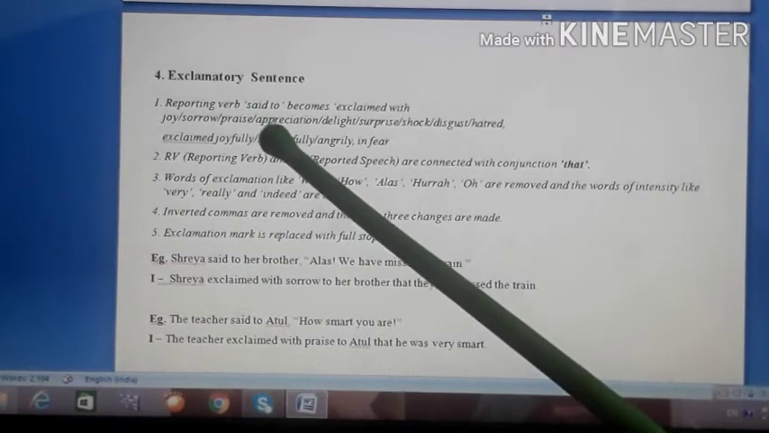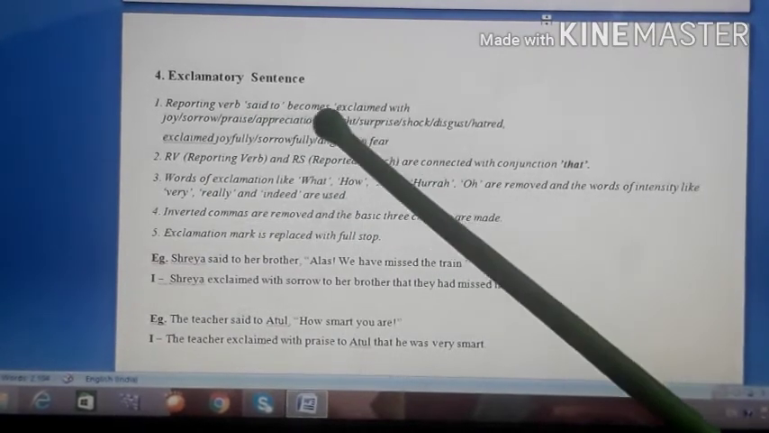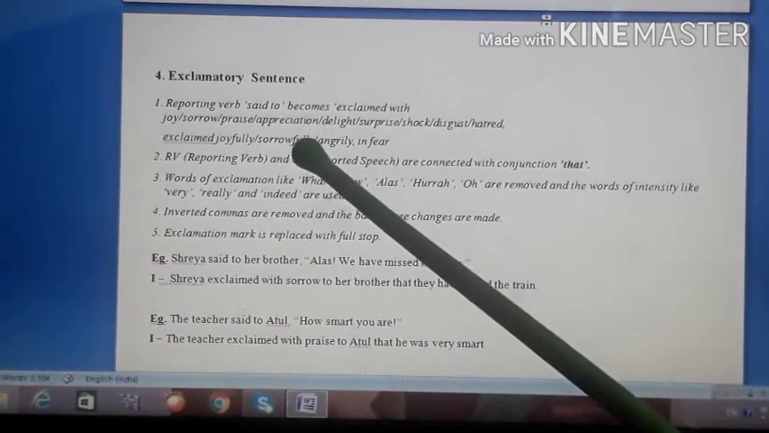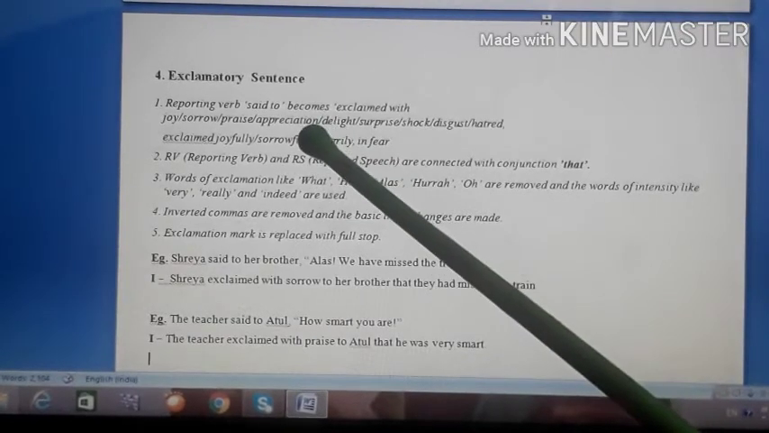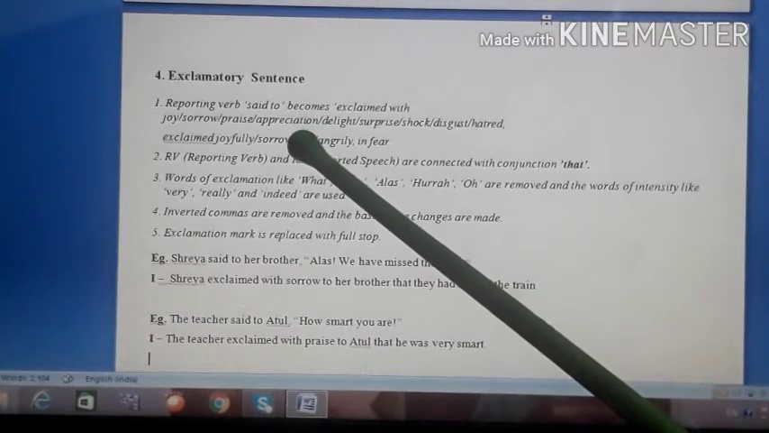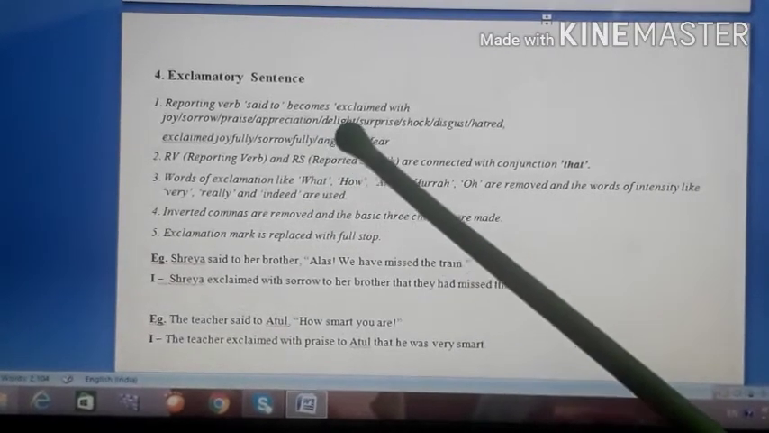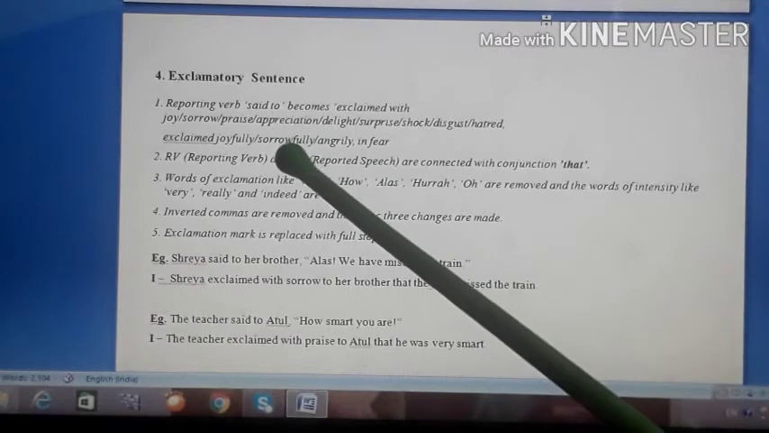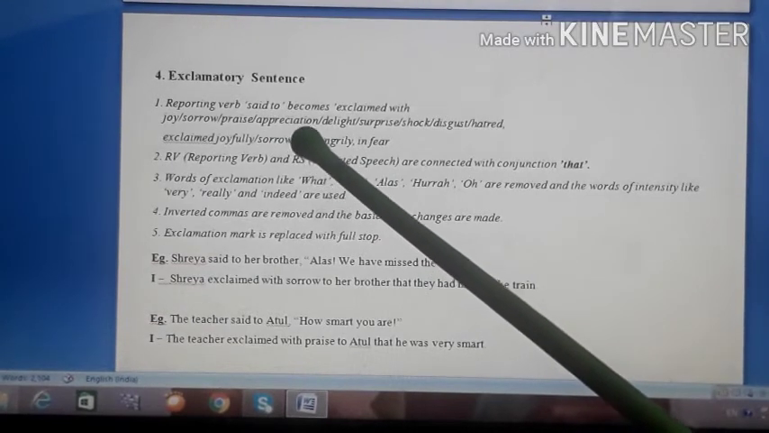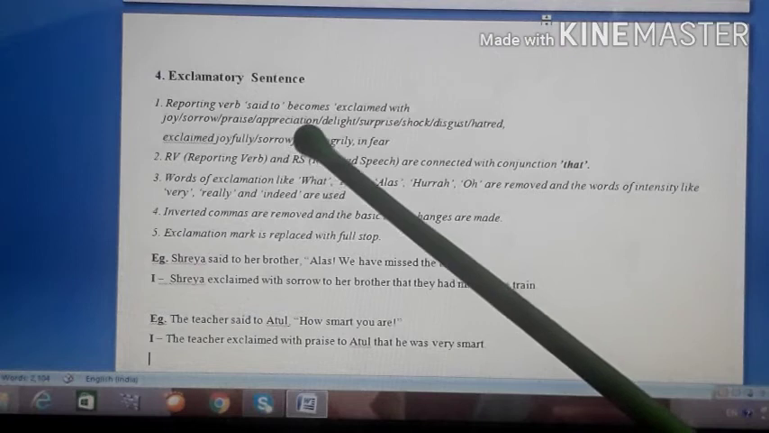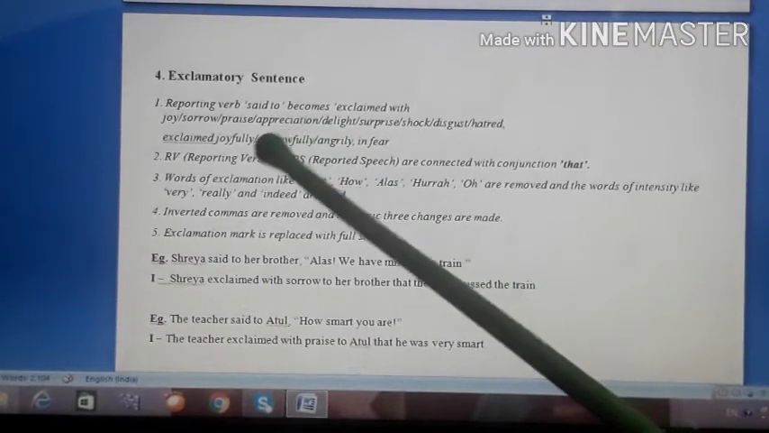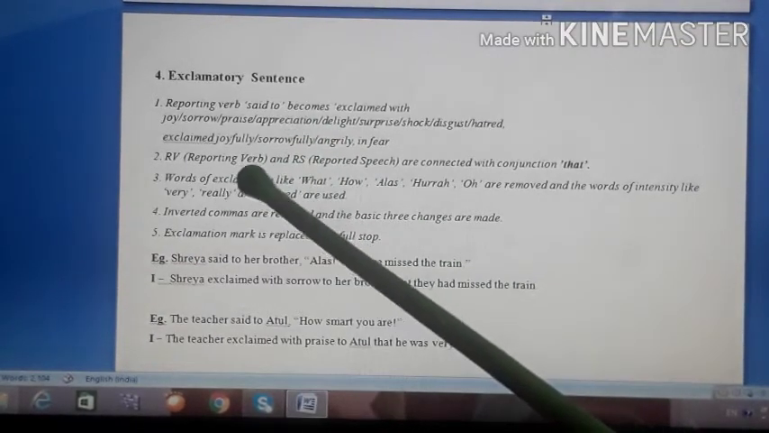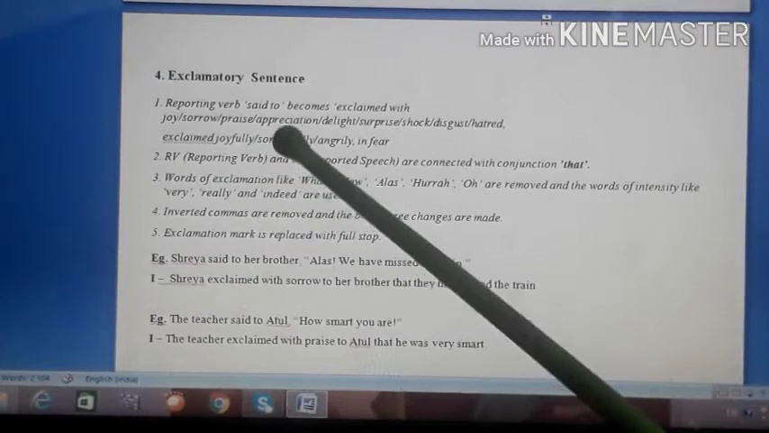So here the reporting verb said to will become any of these depending upon the mood of the person who is speaking that sentence. Suppose he is praising something, then you'll have to use exclaimed with praise. If he is saying something joyfully, then exclaimed with joy. If he is saying something in surprise, then exclaimed with surprise. Suppose he says something with hatred, then exclaimed with hatred. So all those will depend on the mood of the person.